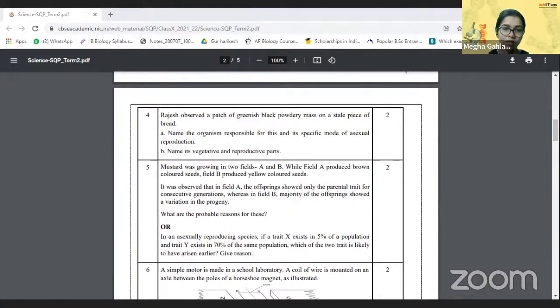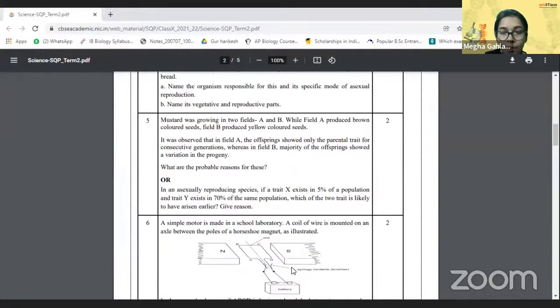Now moving on to the next question. Mustard was growing in 2 fields, A and B. So we have mustard growing in the 2 fields.